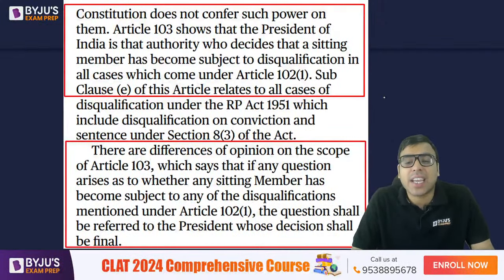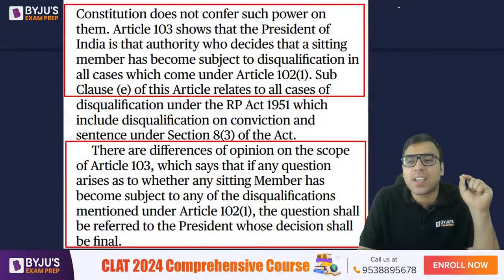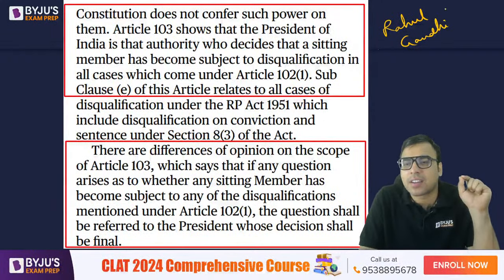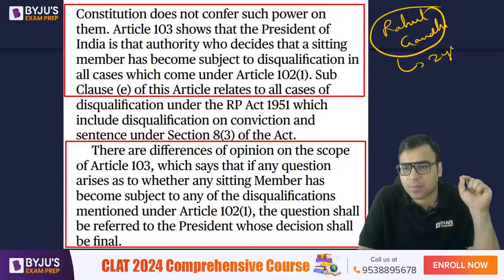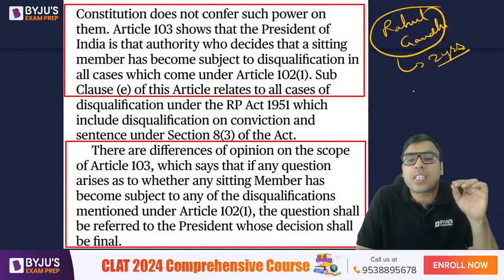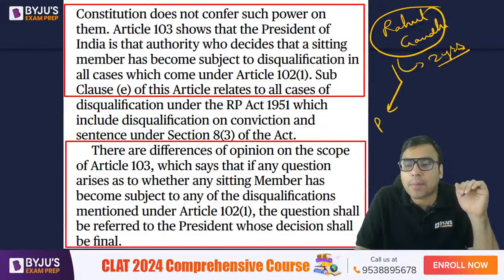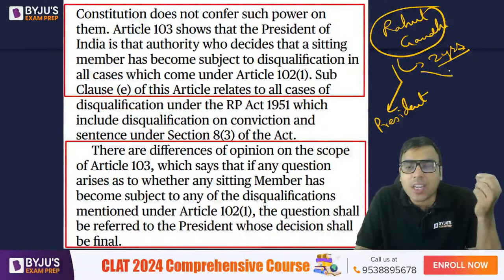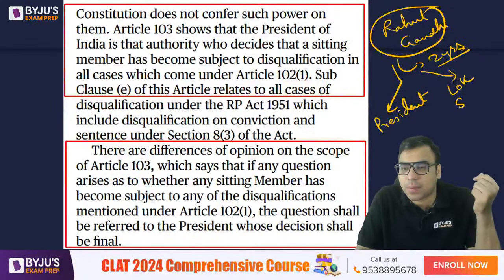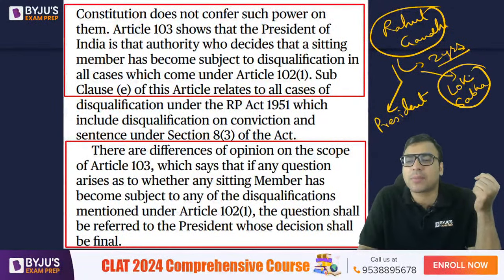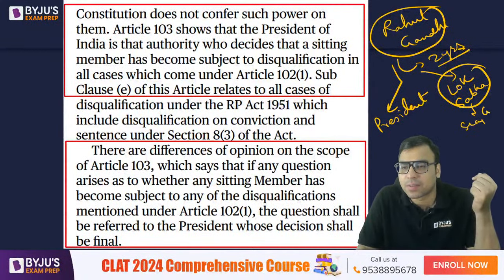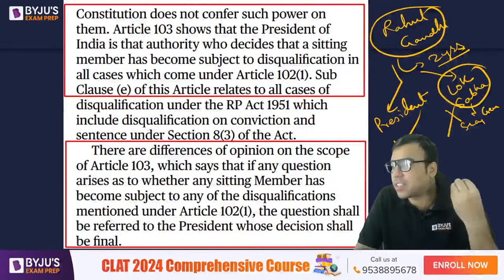Second thing he's saying, the argument is, once Mr. Rahul Gandhi was found guilty for 2 years, the disqualification according to him should be done by the president, not the Lok Sabha Speaker. Actually the order has been signed by the Lok Sabha Secretary General. So he's saying that this is wrong. It should be done by the president according to Article 103.